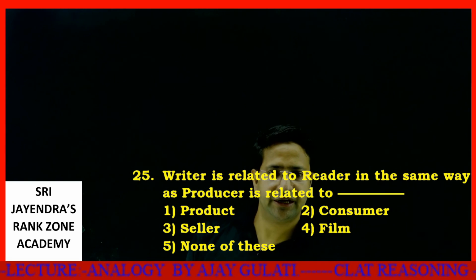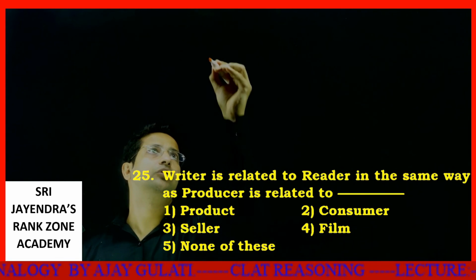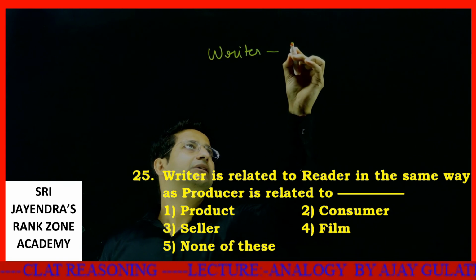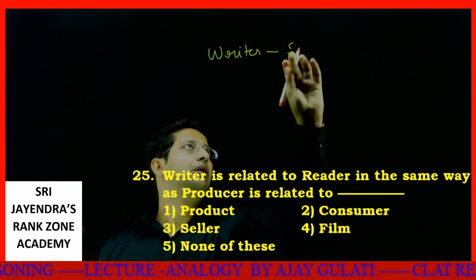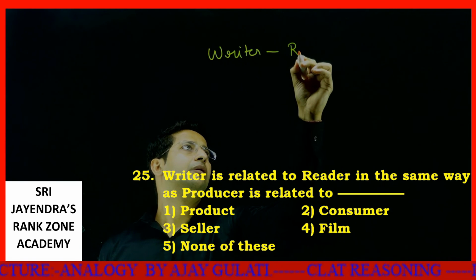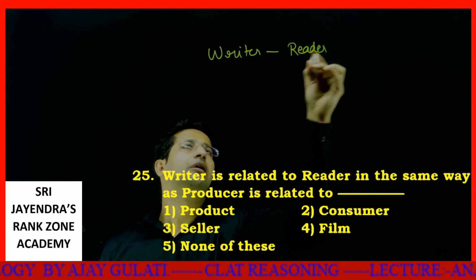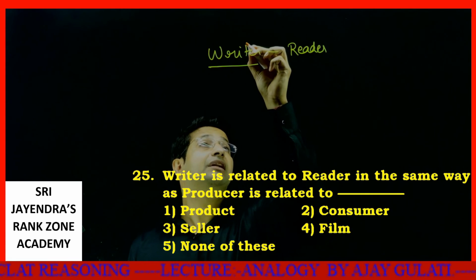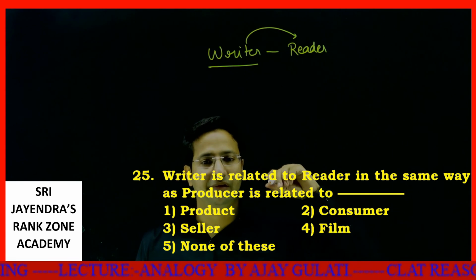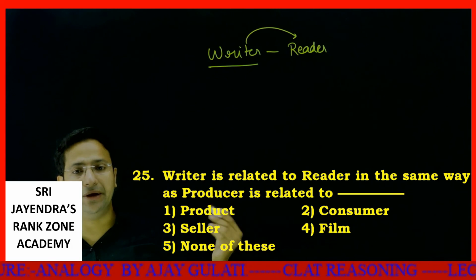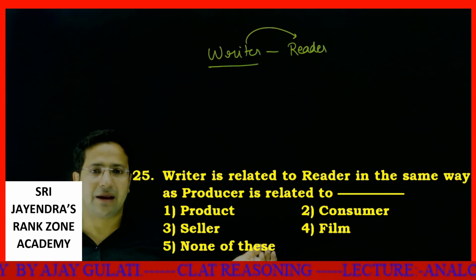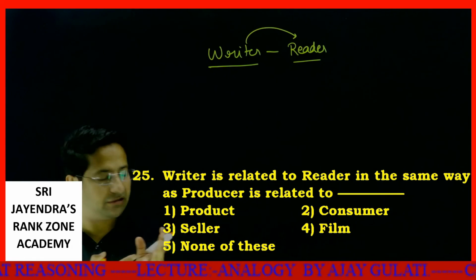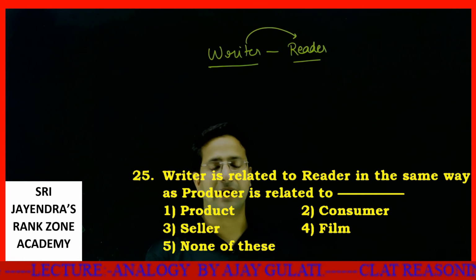Writer is related to reader in the same way as... A writer is related to a reader. Why does somebody write? If someone is writing, the writer is writing for a reader actually. A writer writes for a reader. Whatever work is done by a writer is actually used by a reader.